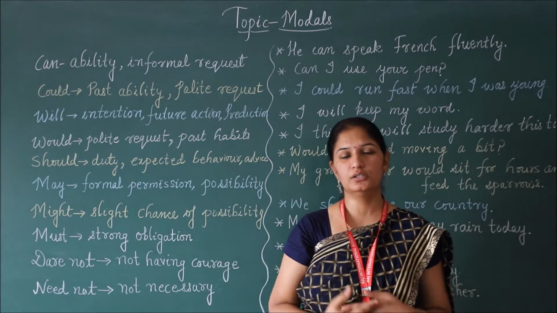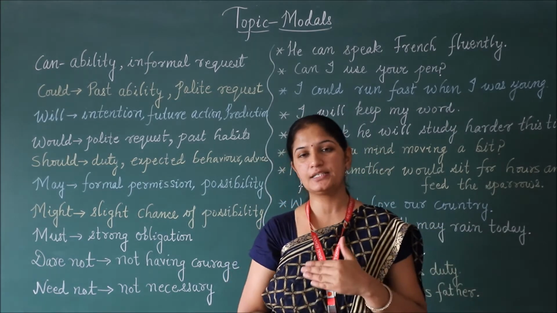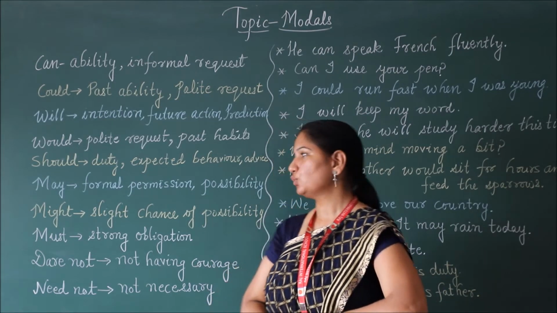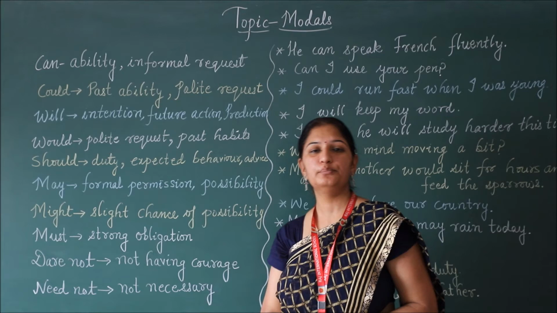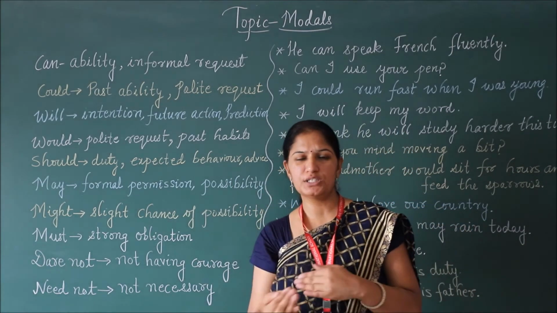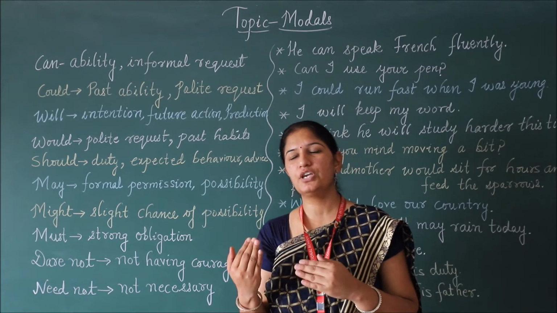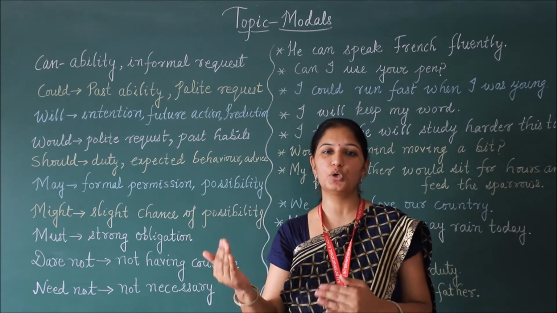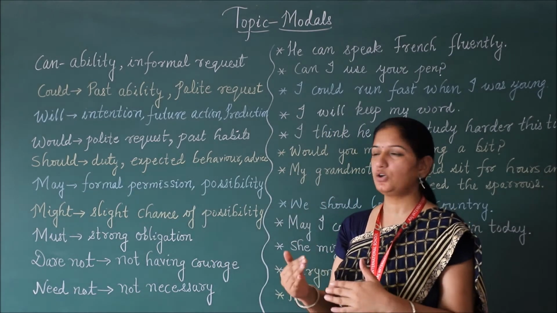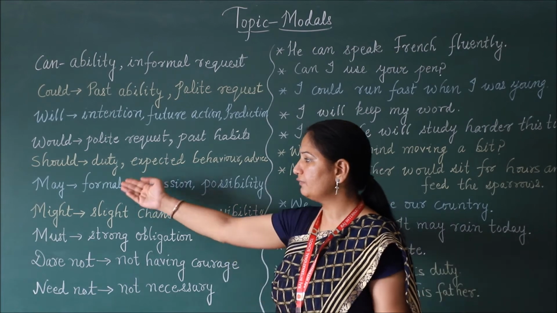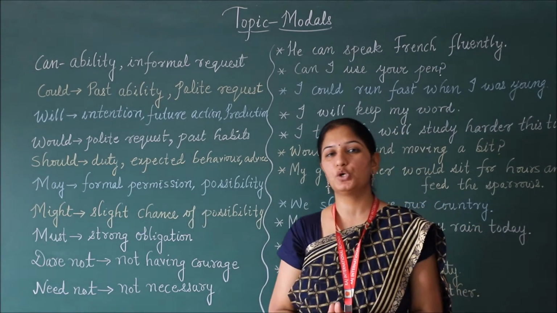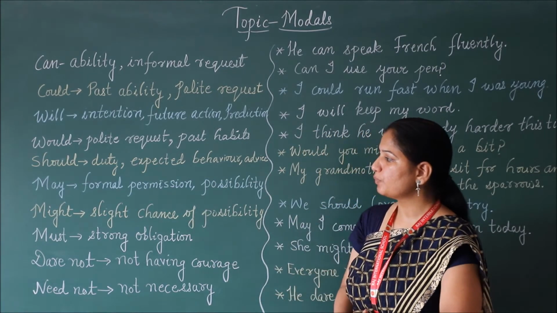May, as we all know, while asking permission from our teachers we say, may I come in sir, may I go sir. So may is used for formal permission. Another use of may is possibility. When we are positive about something, hopeful about that possibility, then we will use may. For might, there are fewer chances of possibility, so we use might in place of may when we are negative about that possibility.